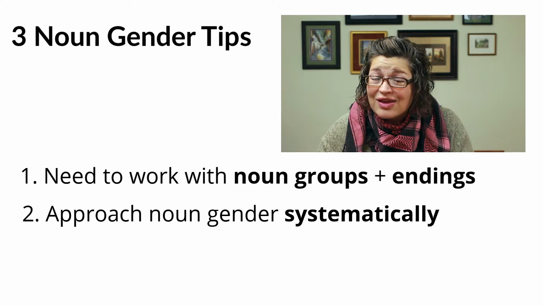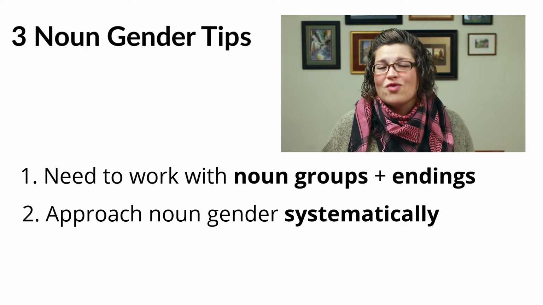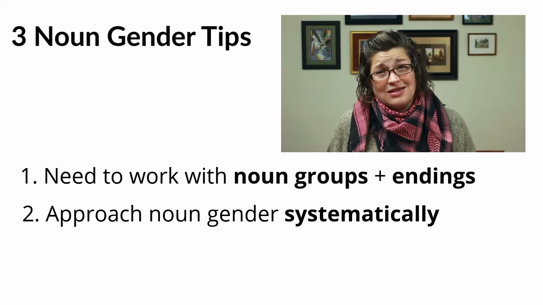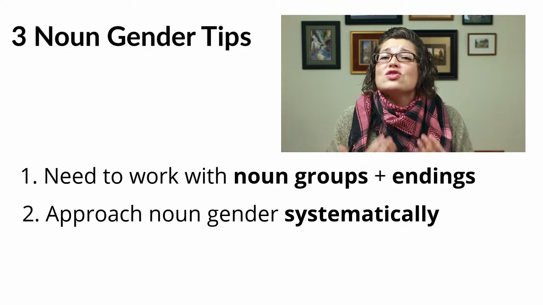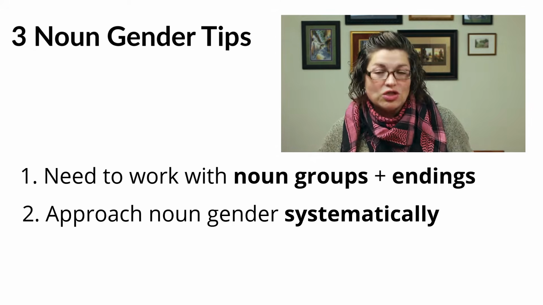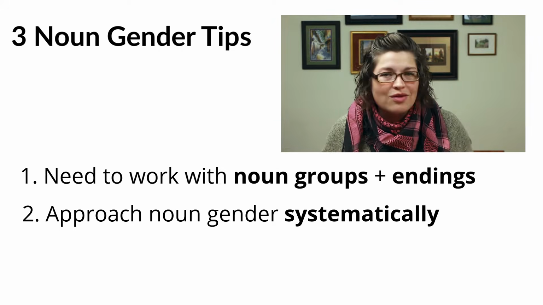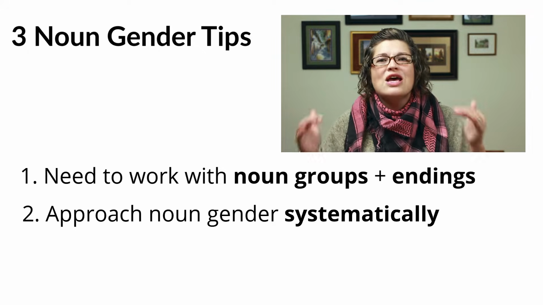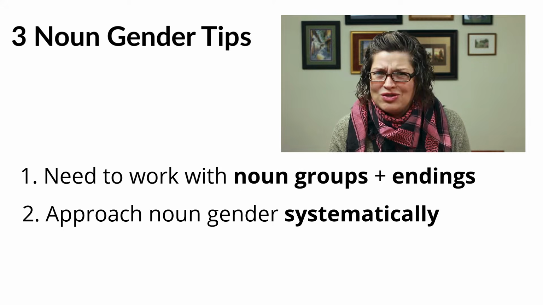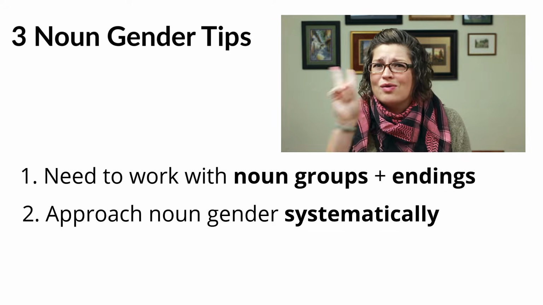Then secondly, though, and this is also new information, there is a particular way that we can best internalize this information. We have to know where to start with this, because even though noun endings and noun groups are so much easier to work with than just a random der, die, das with thousands of nouns, we still need to have some guidance to know where to start with this whole program. That's what we're going to talk about in point 2.